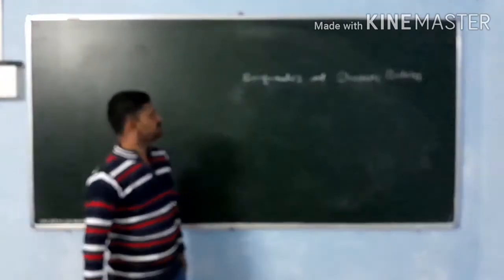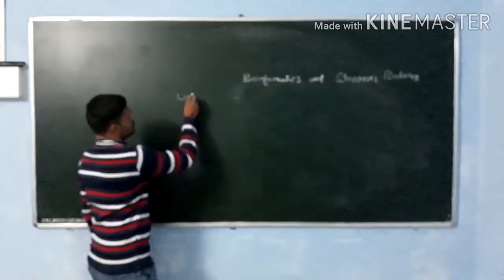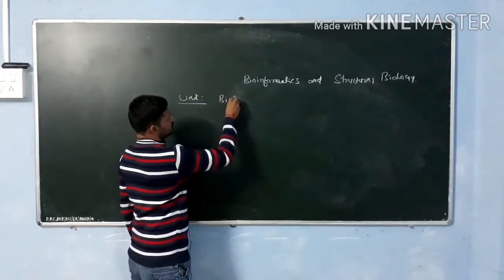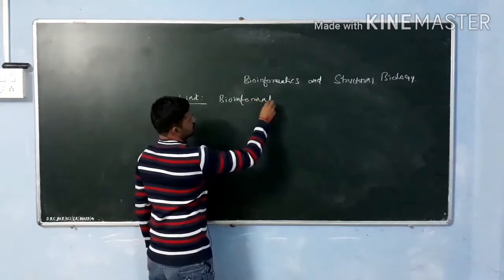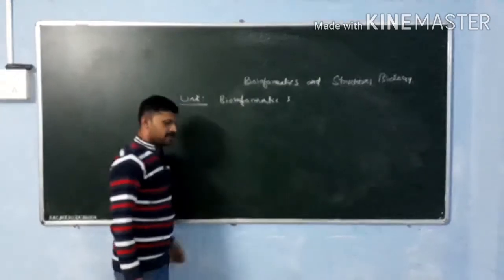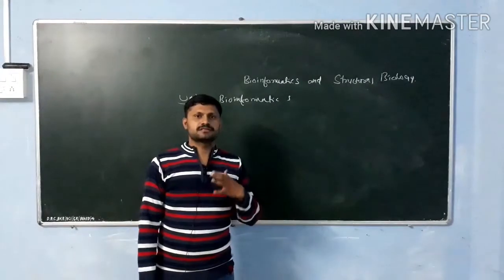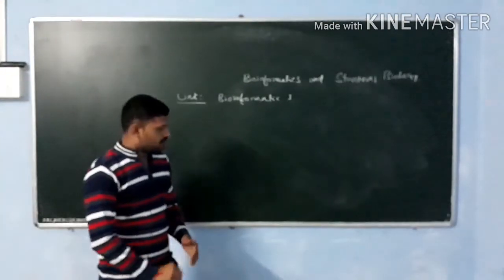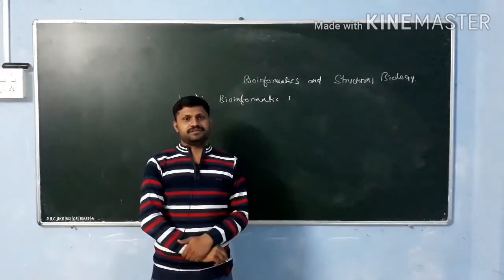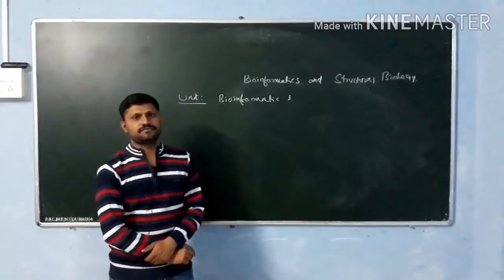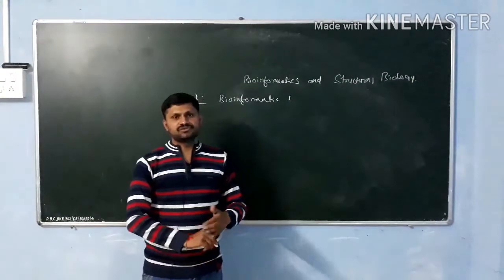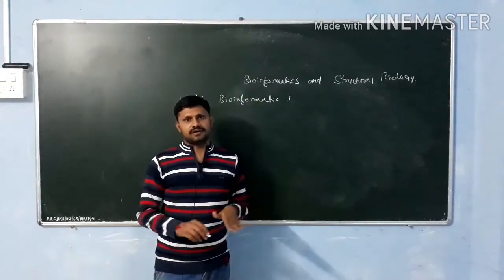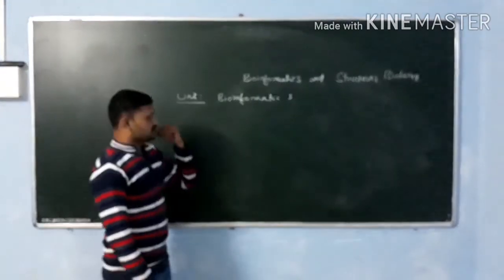So, here also we specifically discuss bioinformatics first, in which we have to discuss what is bioinformatics, its definition, scope and how this biological information is collected in a particular format, and it is classified, it is stored and it is being accessed all over the globe throughout the online databases.